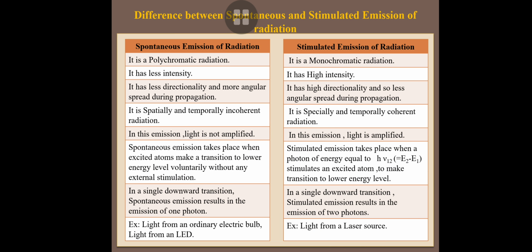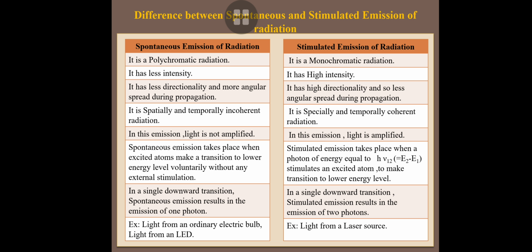Now we are going to discuss a few differences between stimulated emission and spontaneous emission. Spontaneous emission is polychromatic radiation, and stimulated emission is monochromatic radiation. Polychromatic means it contains different wavelengths; monochromatic means only a single wavelength of light is emitted. Spontaneous emission has less intensity, and stimulated emission has high intensity. Spontaneous emission is incoherent and stimulated emission is coherent.